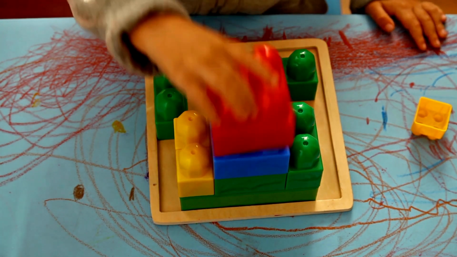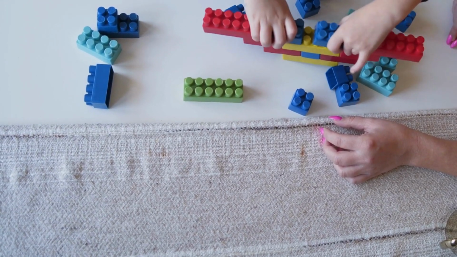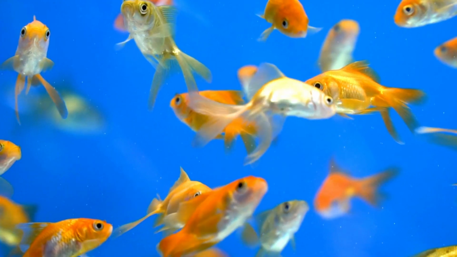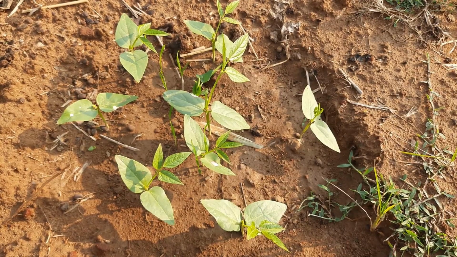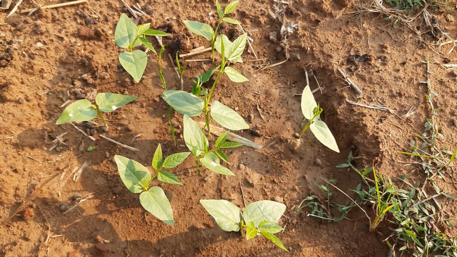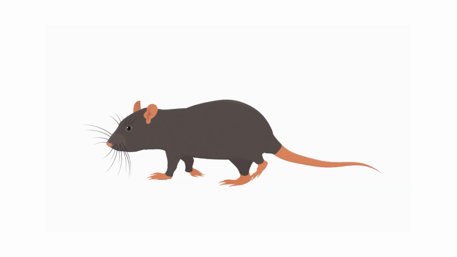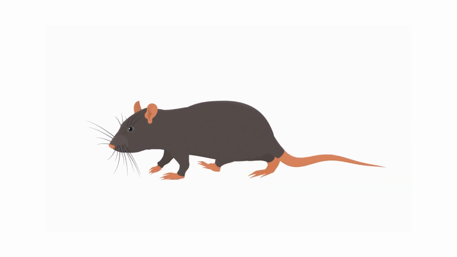Big and small. Big Legos. Small Legos. Big fish. Small fish. Big trees. Small plants. A big animal, an elephant. A small animal, a mouse.